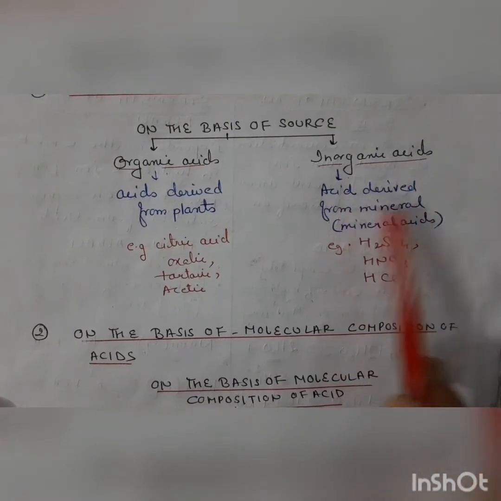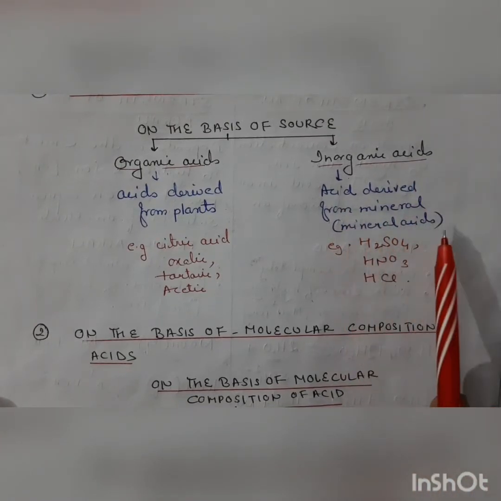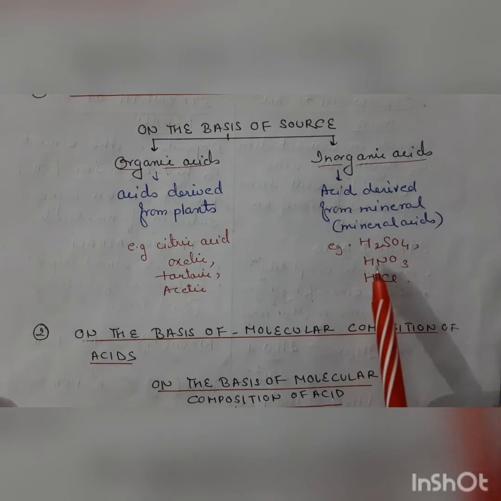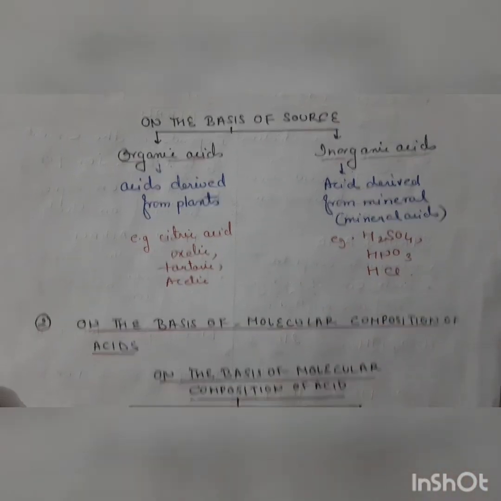Inorganic acids are acids derived from minerals. They are also called mineral acids. Examples are sulfuric acid, nitric acid and hydrochloric acid.